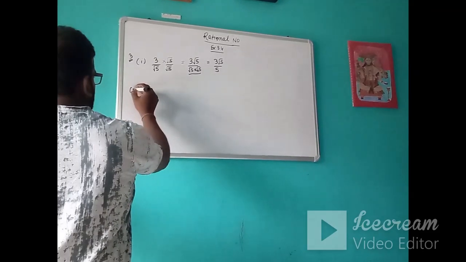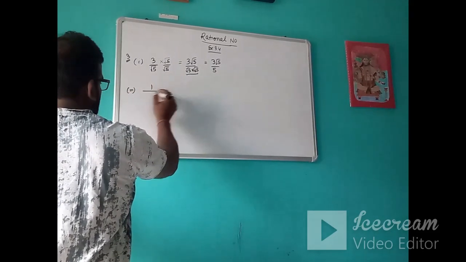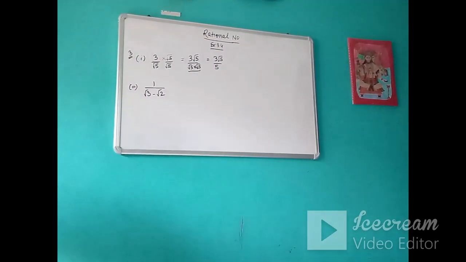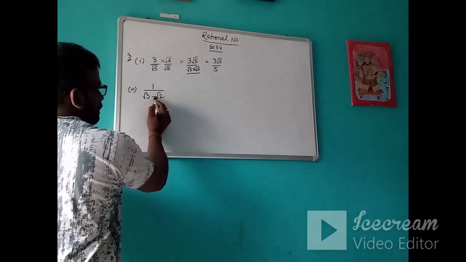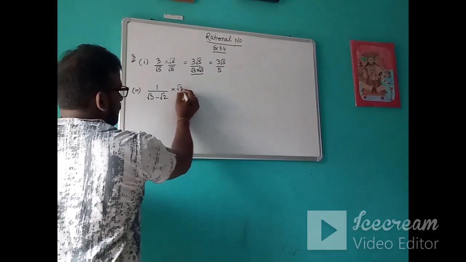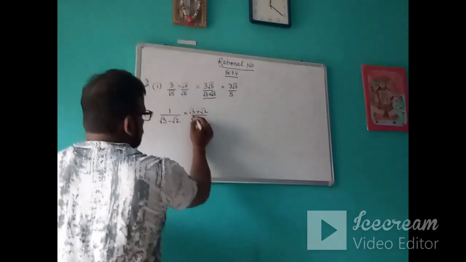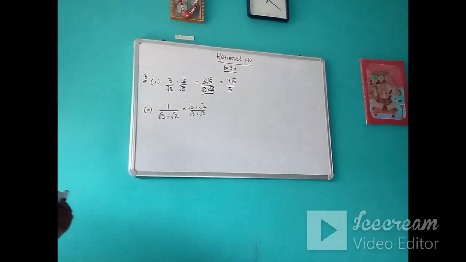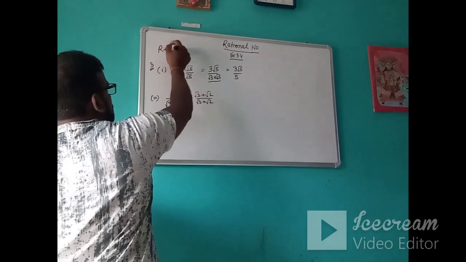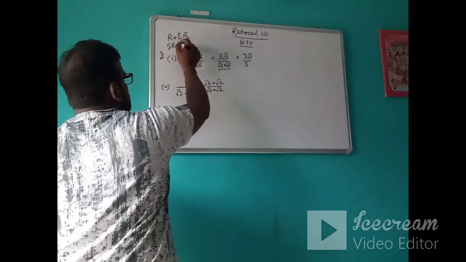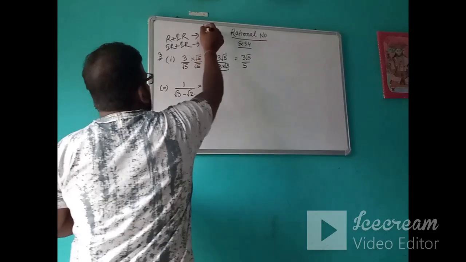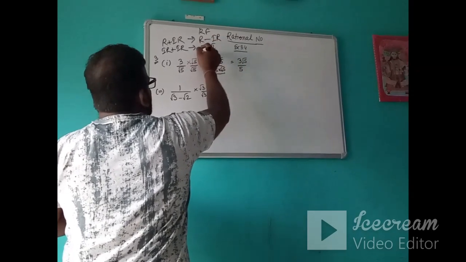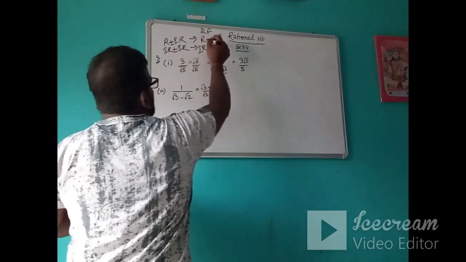Next, suppose the question is like this: 1 upon root 3 minus root 2. In questions like this, you will simply change the sign. This is minus, so we will multiply and divide by root 3 plus root 2. Like this, it will be its rationalizing factor. Like I have told you, whenever you have the addition of a rational number plus an irrational number, or an irrational number plus an irrational number, how do you make their rationalizing factor? You will simply change the sign of those numbers.